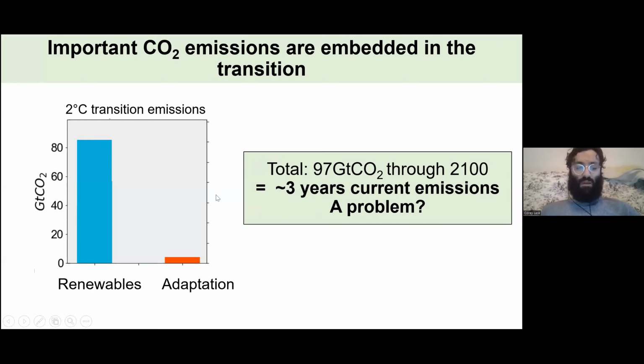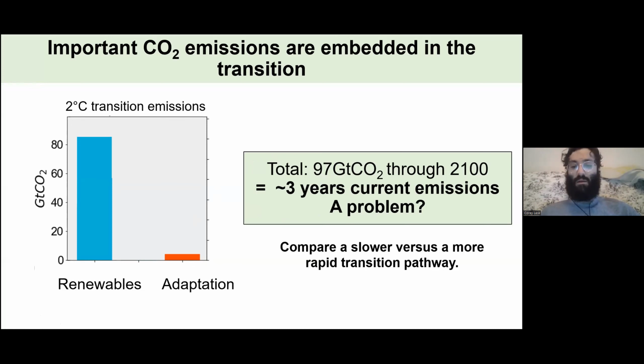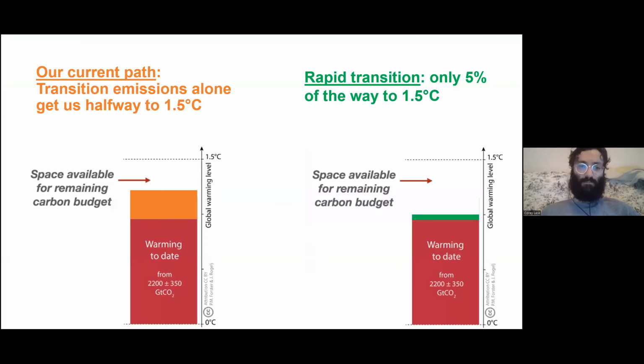And I think one way to conceive of that is to compare a slower transition versus a rapid transition. And the picture there is that a slow transition, which is what our current path is on actual existing policies, the emissions embedded in that transition on our current policy path already get us halfway to 1.5 degrees C, our target that we're all hoping for and agreed to at Paris, leaving very little space for the rest of the economy.